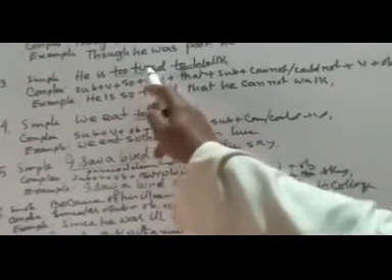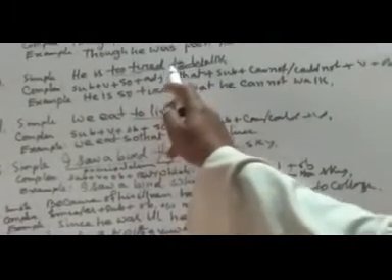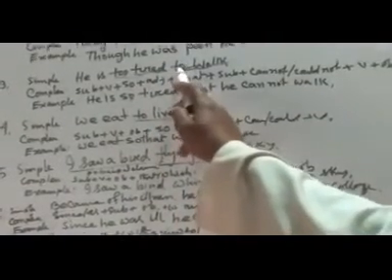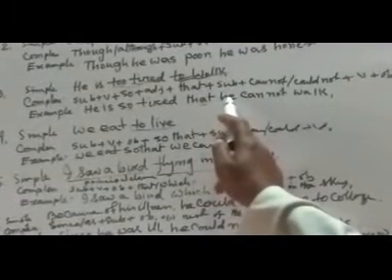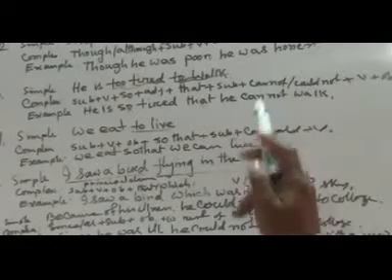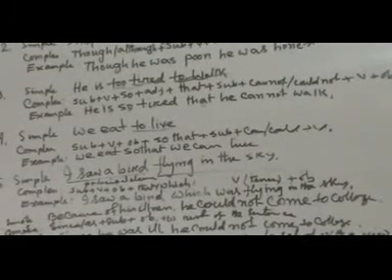Then adjective will be used, then instead of to, that will be used. Then we have to use a subject, then cannot or could not, then main verb. Okay? I think you can understand it.